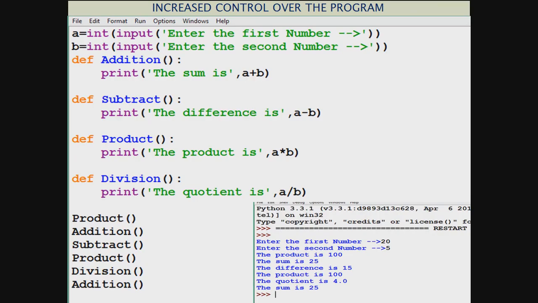So again, how the control is, you have seen. Here's again this code. We worked with this code. What is the benefit here? You have the benefit of using any given function in any order you want, any number of times you want, any combination. Maybe today you only need to work with addition and product. You don't want subtraction and division. Okay, well done.